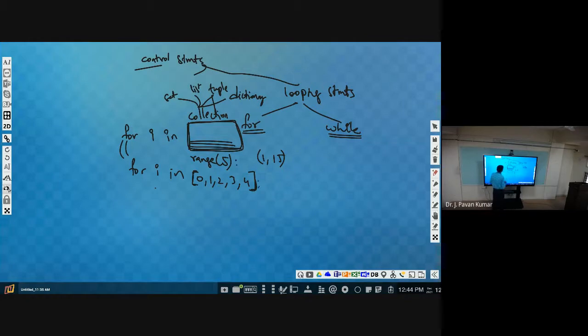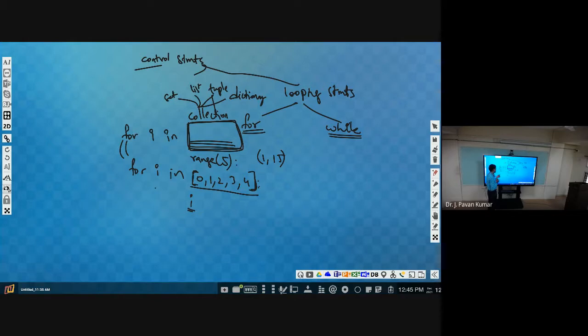Instead of this list we can have a tuple, a set, or a dictionary as well. Whenever we access i, it will get one value from this list. The first time i can be 0, in the second iteration it will be 1, in the third iteration it will be 2, like this it will continue. One by one it will take into i. This is the functionality of for loop.